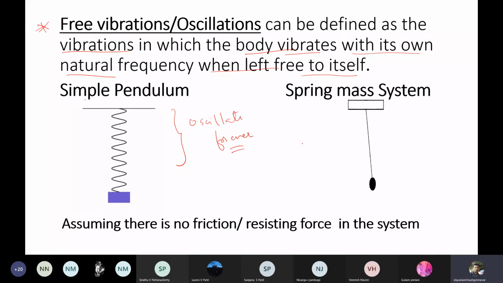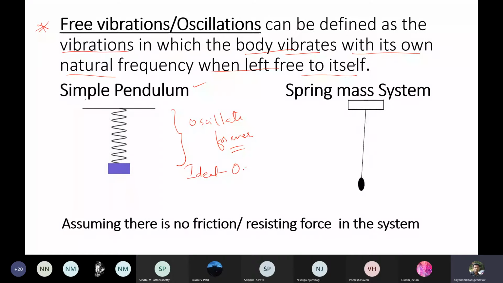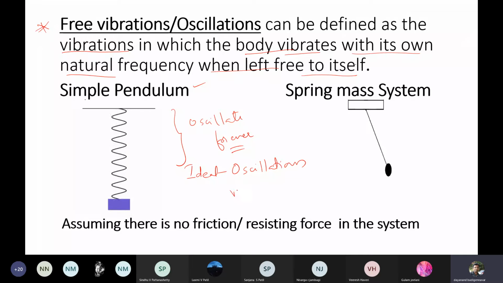They won't stop. Now look at this spring mass system and the simple pendulum. They are oscillating forever. But keep in mind, these are only ideal. You cannot get this type in a practical case. In the physical world, you don't get free vibrations which oscillate forever. Such oscillations we call ideal oscillations or vibrations. You are getting the point?